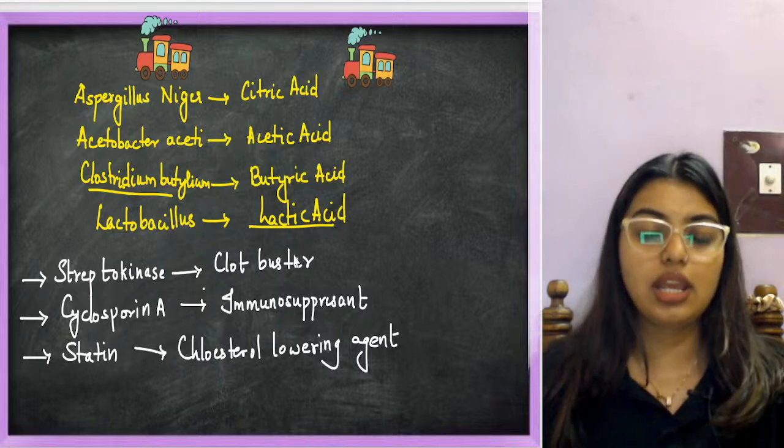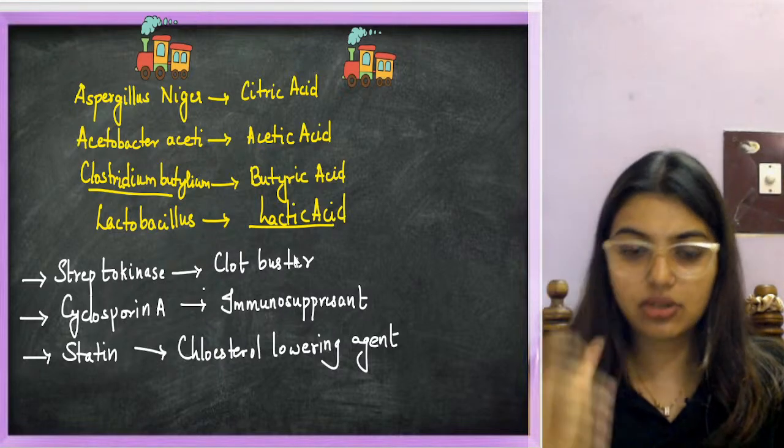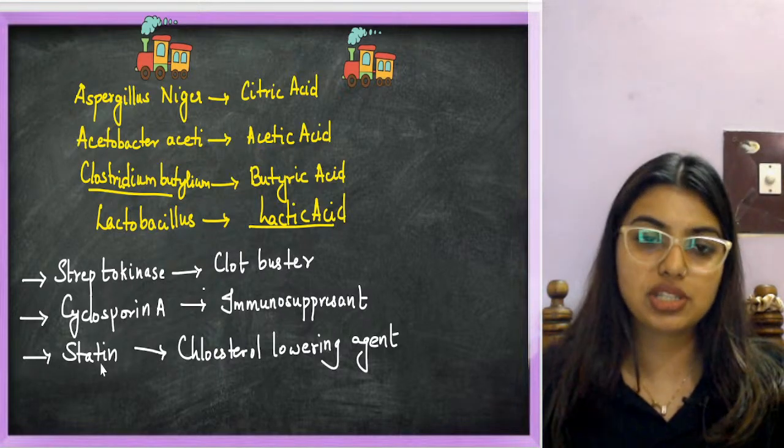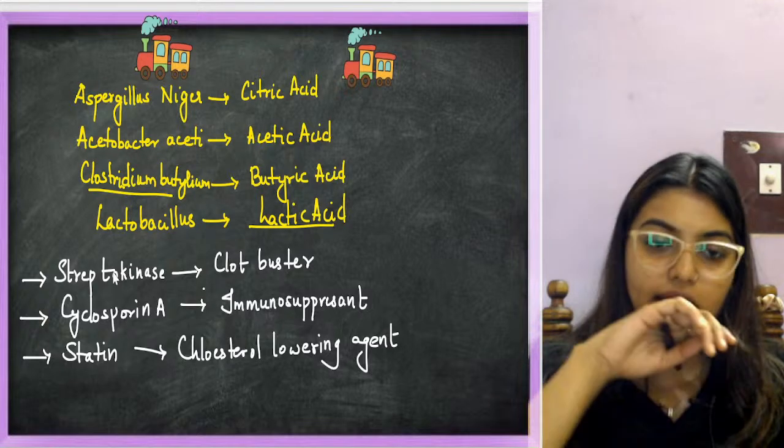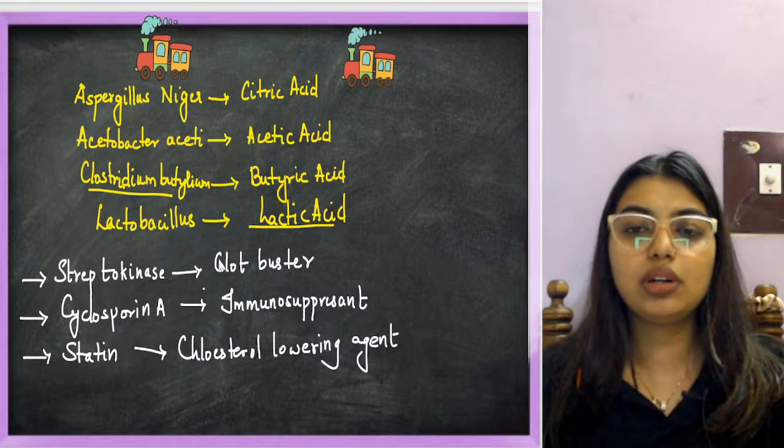statins. Okay, done. Now, from where they are extracted, please make a note. Okay, this is Trichoderma polysporum, this is Monascus purpureus, this is streptokinase. Okay, done. Now, this one also you can write.